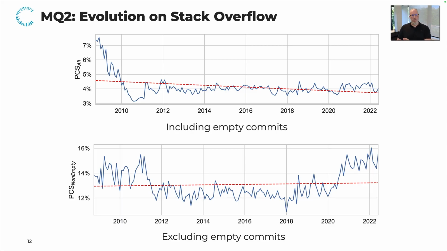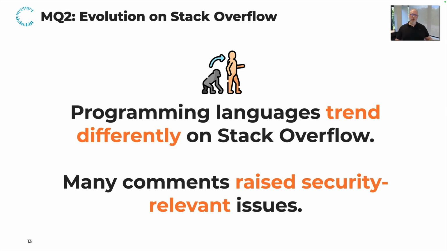Again, I refer you also to our paper, which breaks this data down more fine-grained, for instance by programming languages. So to summarize, our meta research question number 2 is that depending on which programming language you pick, they might trend differently. You might see different pictures at different points in time of the data. And we also looked at comments, and we can see that there's a steady upwards trend of increasingly more security relevant comments being raised on Stack Overflow.